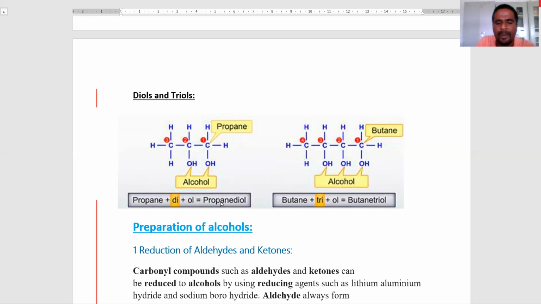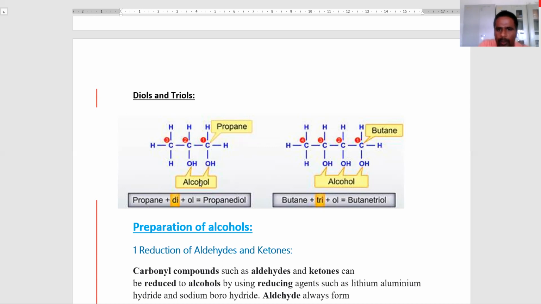Propane indicates the number of carbons. Di means the number of hydroxy groups. Ol means the hydroxy functional group. It's a propane diol. So we mention the hydroxy functional group, and we call it 1,2-propane diol. Here 1,2 indicates the position of the hydroxy groups in the molecule.